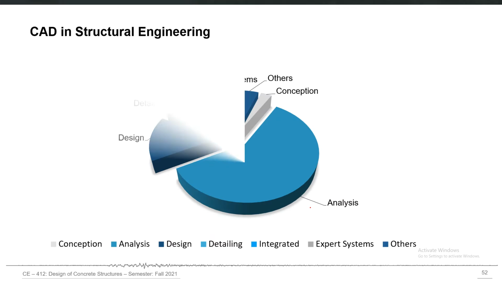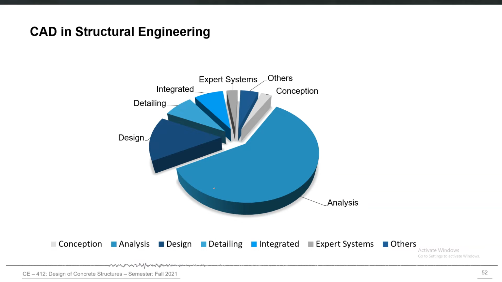If we look at the role of computer-aided design in the current structural engineering practice, the overall process starts with the conception, and we can see here that the computers cannot help much in this, because here you have to actually decide about the overall structural form and overall structural geometry. What structural system is most suitable for a particular building or of a particular purpose, having a specific function.